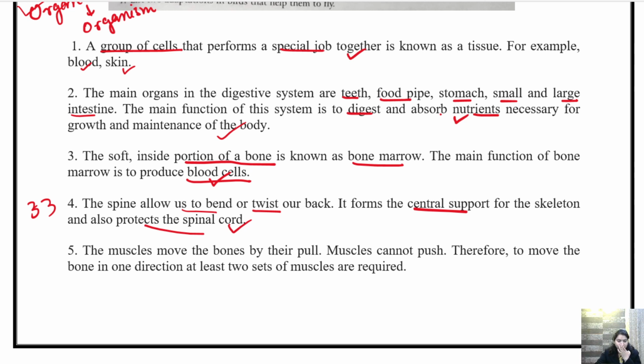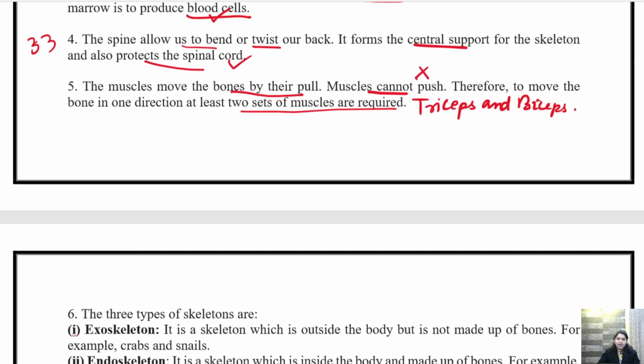Okay? So the muscles move the bone by their pull. Muscles cannot push. Okay? Therefore, to move the bone in one direction, at least 2 sets of muscles are required. And what are they called? They are called triceps and biceps.